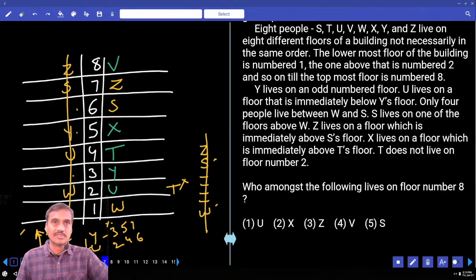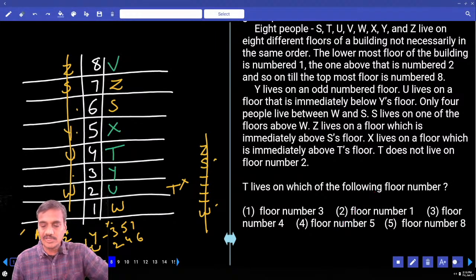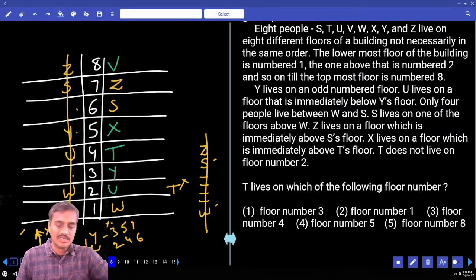Then the 7th one: who among the following lives on floor number 8? On floor number 8, tell me who is that person? V, that is choice 4. Question number 7. And T lives on which of the following floor numbers? T lives on floor number 4. Floor number 4, that is choice 3. Question number 8.